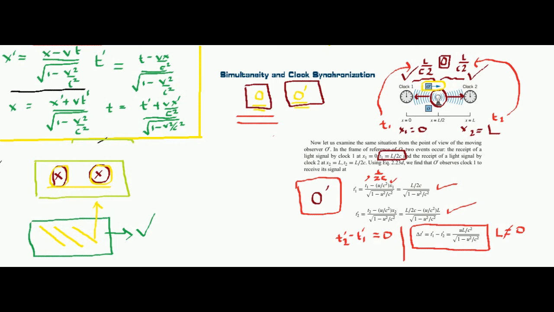Both clocks start simultaneously in the O frame, but in the O dash frame the clocks start at different times, which you can see because t1 dash minus t2 dash is not 0. So this is the meaning of relativity of simultaneity. Agreed? In the next lecture we'll continue our discussion on relativity.